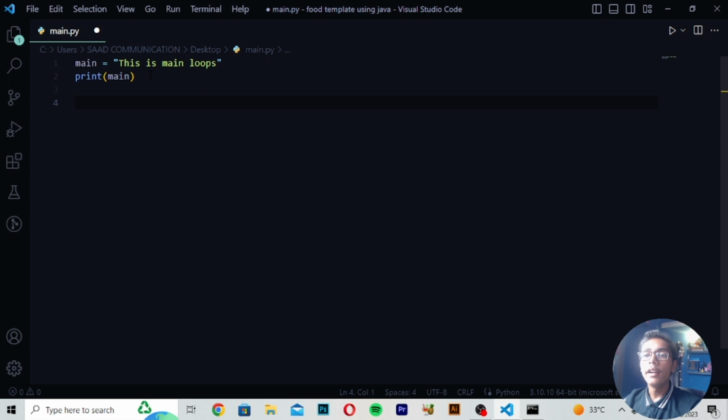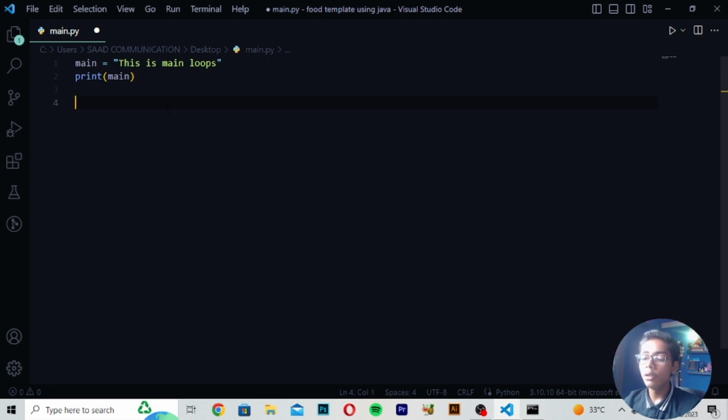When you understand these main loops through DSA, you will have a good knowledge of how to work with main loops and what these main loops basically are. Because of that, I am telling you how you can use this main loop. You can use main loops by writing this main tag, and when you define this main tag, you will get the loops written here, in the colon. Then when you print this main, you will get your loops. So like this you can use your main loop.